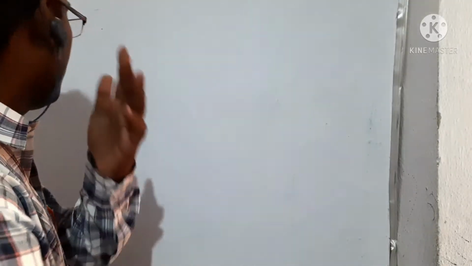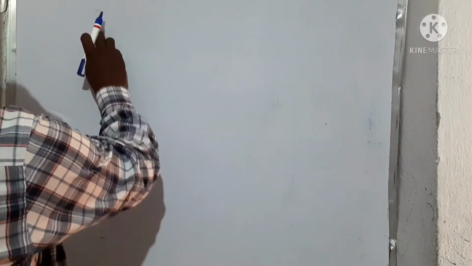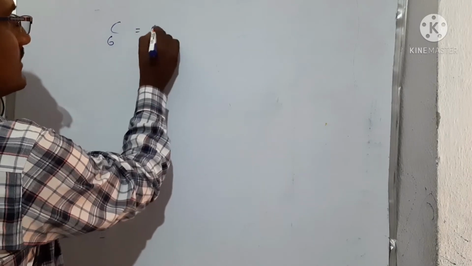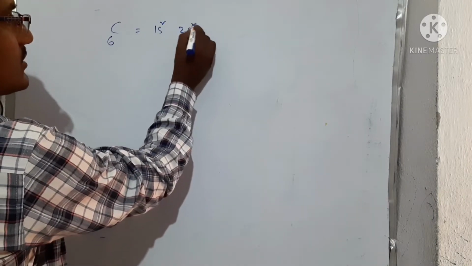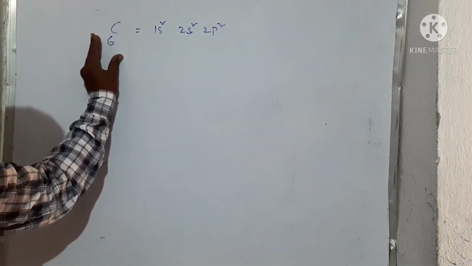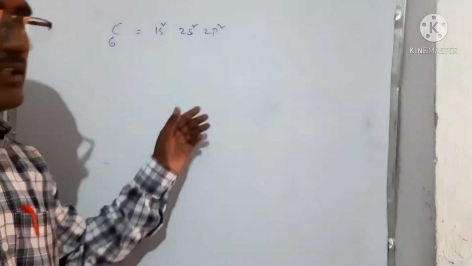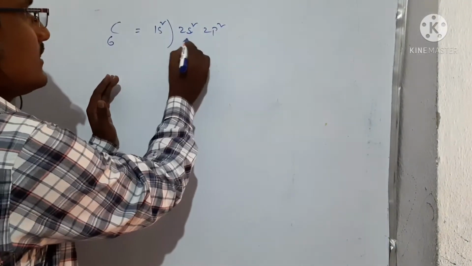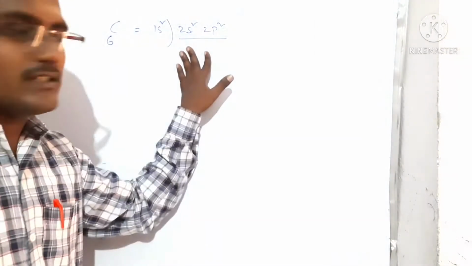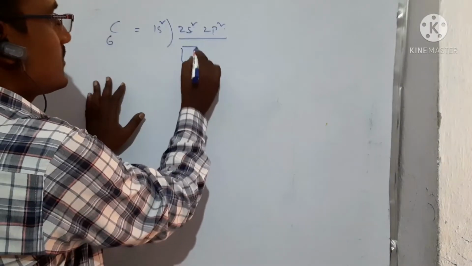We know that for carbon, the atomic number is 6 and its electronic configuration is 1s2, 2s2, 2p2, right? The 1s2 is in the first shell and these two, 2s2 and 2p2, are in the second shell. That means here the 2 electrons, here the 2 electrons, that means 2s2.